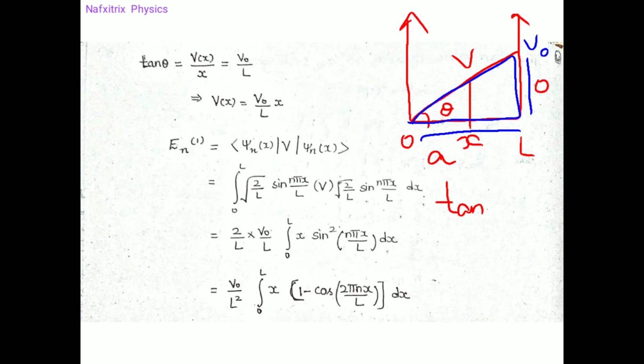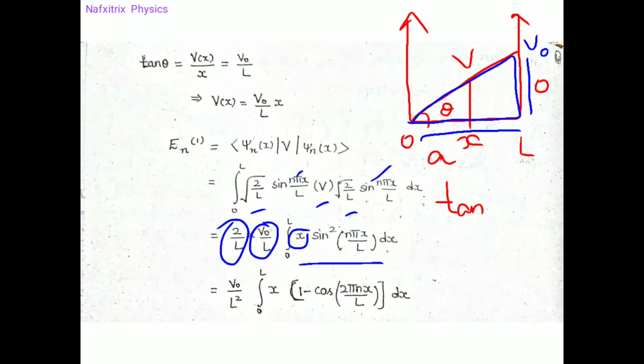Here root 2 by L is there, here also root 2 by L. Both of them multiplied together we will get 2 by L. And in the place of V, we have V0 by L into x. So V0 by L is a constant which is taken out, and x stays inside the integration from 0 to L. And sin n pi x by L into sin n pi x by L is nothing but sin square n pi x by L. So finally we would get this.